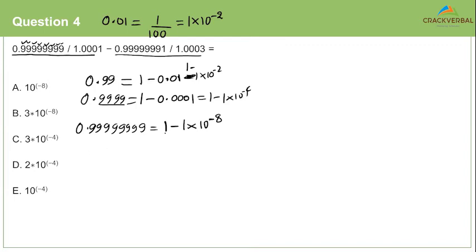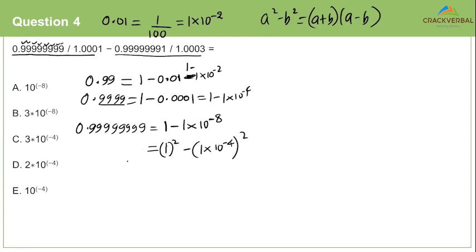Now tell me, this is in the form of 1 square minus 1 into 10 power minus 4 whole square. It's in the form of a square minus b square. A square minus b square is nothing but a plus b into a minus b.